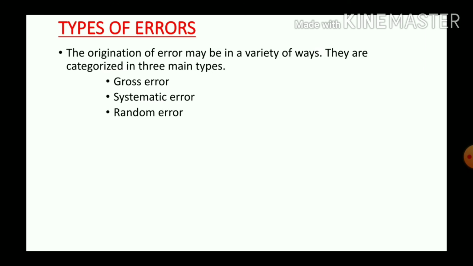Next, move on to classification of errors. The origination of error may be of different types. They are classified into three main types. They are gross error, systematic error, and random error.